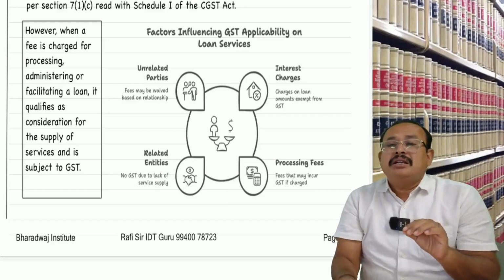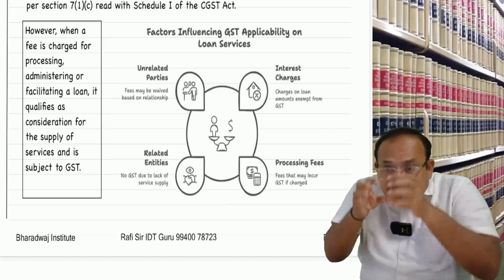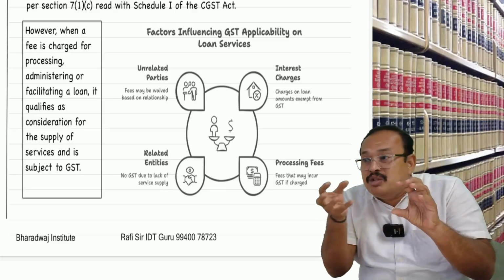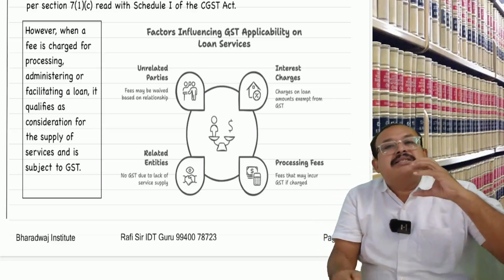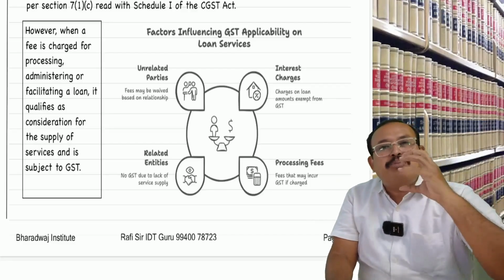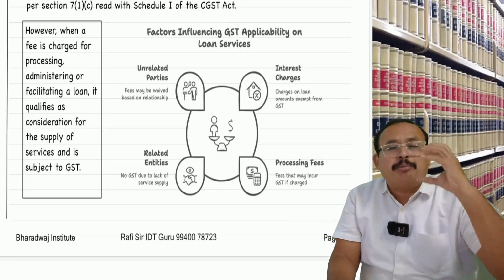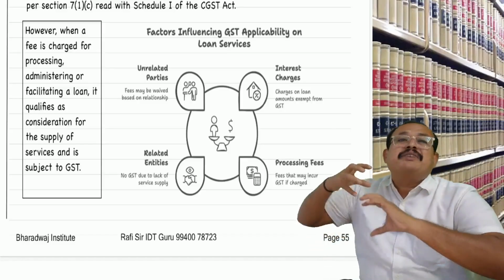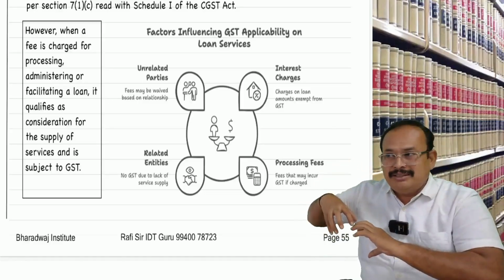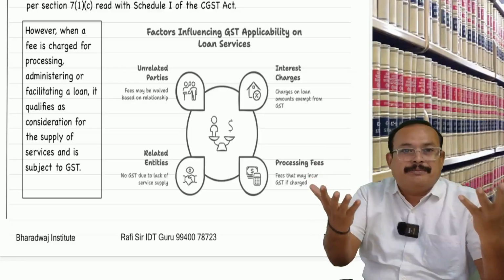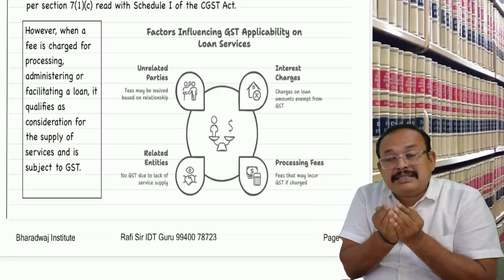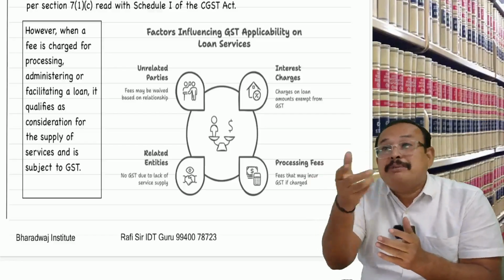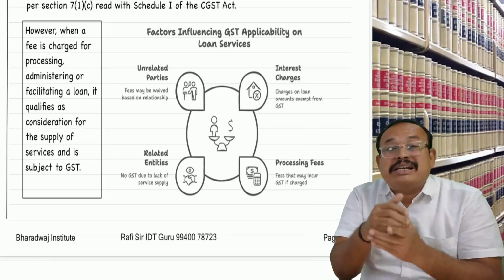First of all, there should be a supply. Then whether it is covered under Schedule 1 or not, don't refer yet. A supply should be there. A supply for consideration, or a supply for no consideration. If a supply has taken place for no consideration, then refer to Schedule 1. If the transaction itself is not a supply, then because the parties are related parties, you cannot invoke Schedule 1.